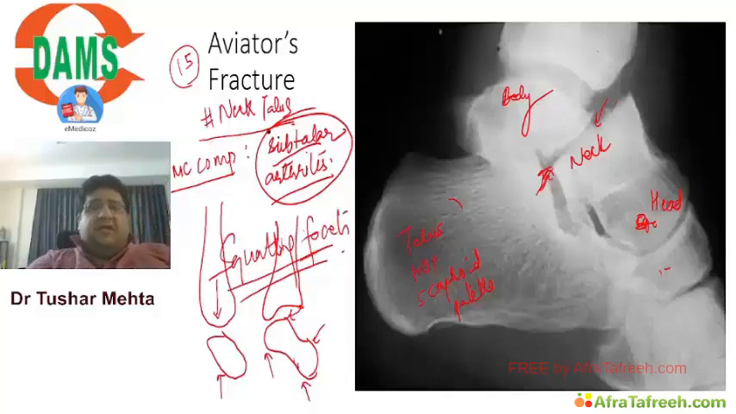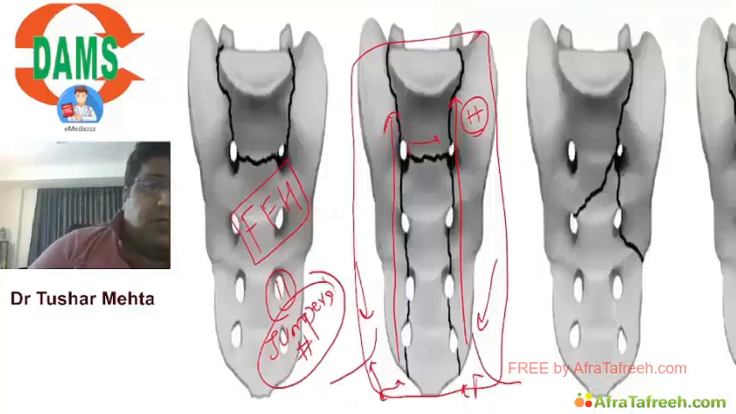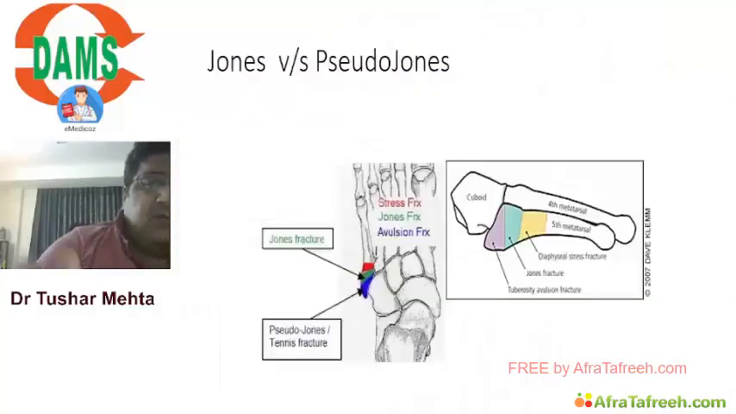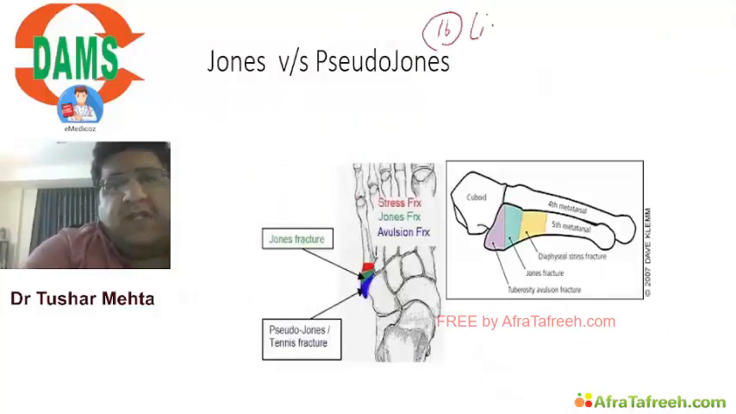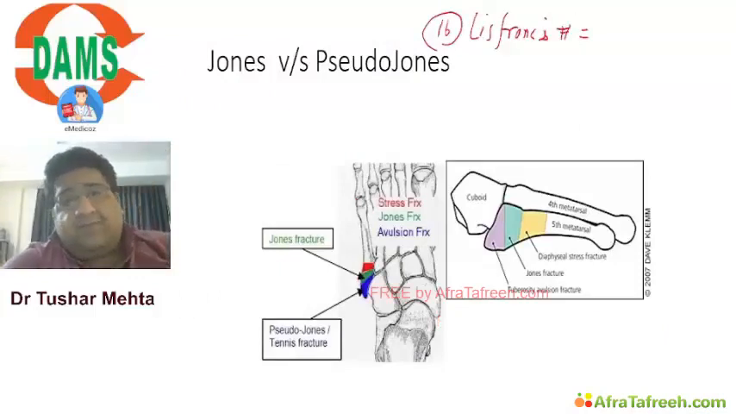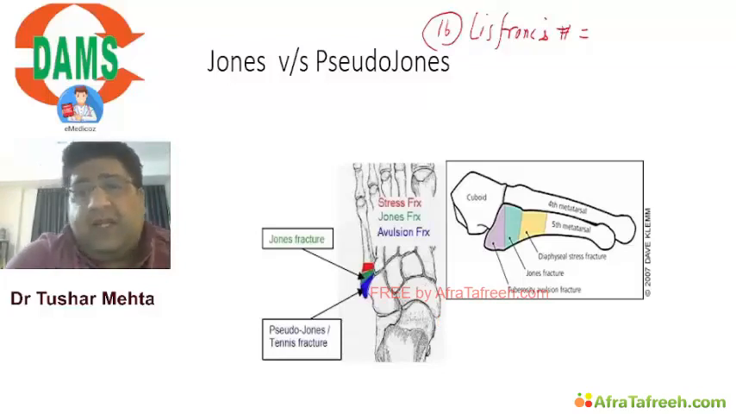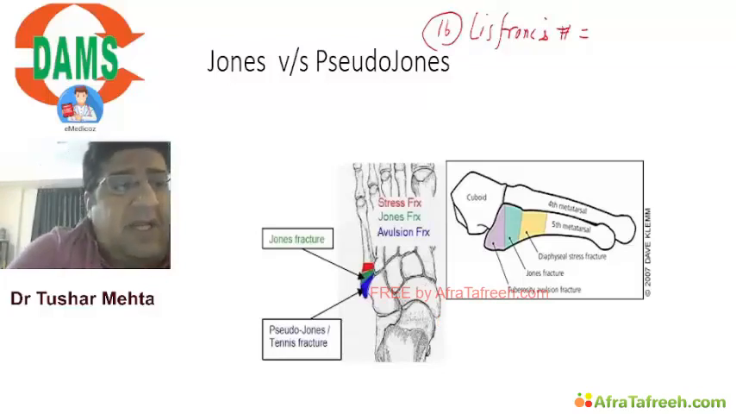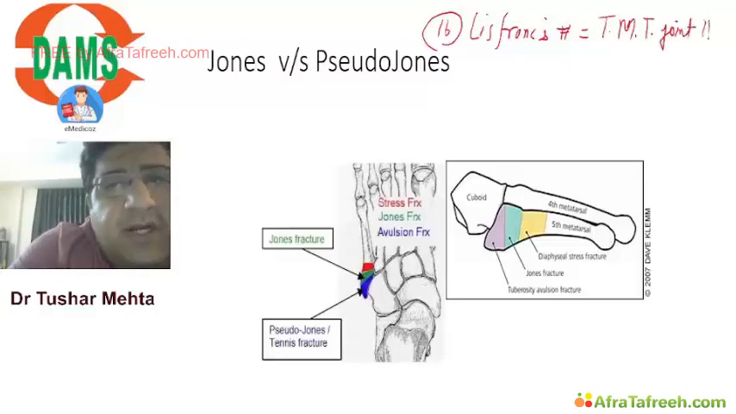So this is about aviator fracture. Now I want to teach you about the 16th fracture. Maybe I can use this space. The 16th fracture is Lisfranc fracture. I don't know whether you remember this, but in the anatomy of leg, ankle and foot, I told you very categorically that the Lisfranc joint is nothing but the tarso-metatarsal joint, and anything happening at the TMT will be given the name of Lisfranc. So tarso-metatarsal joint fracture dislocation is Lisfranc fracture.